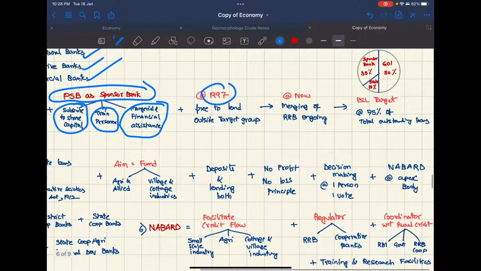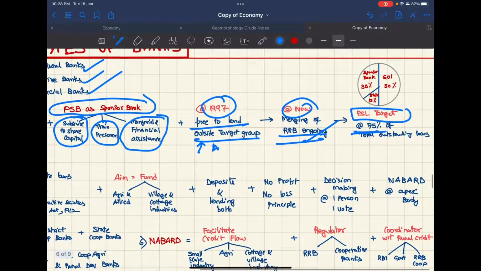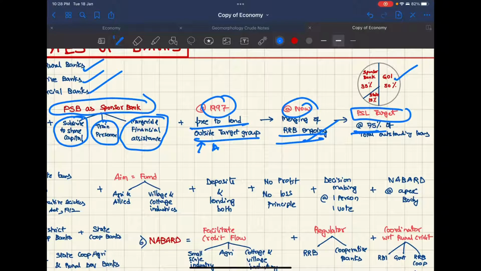In 1997, they were free to lend outside the target group, that is agriculture and weaker sections. Now merging of RRBs is going on. So the PSL target, that is priority sector lending target, is up to 75%. Now coming to capital, the Government of India will invest 50%, states will invest 15%, and the sponsor bank, that is this one, will invest 35%.